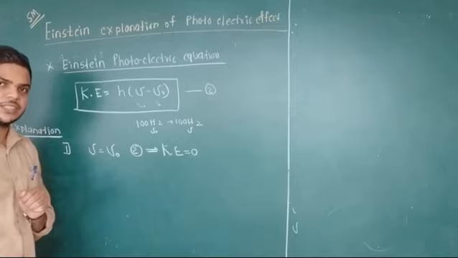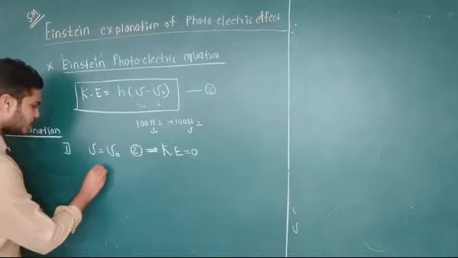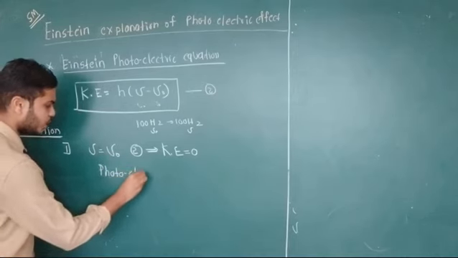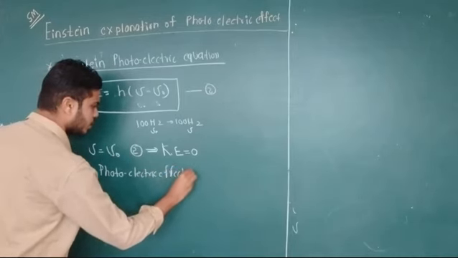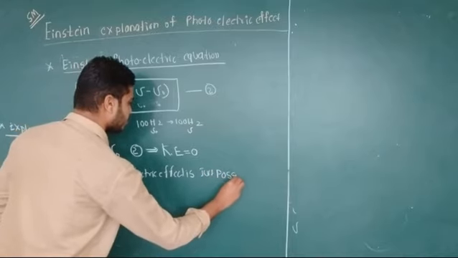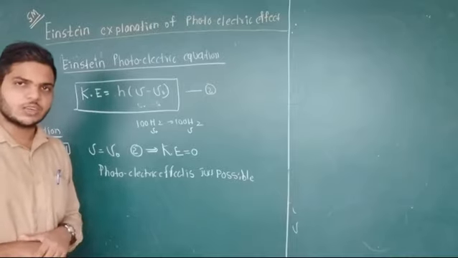Therefore, kinetic energy is equal to 0. This case represents that the photoelectric effect is just possible. It is possible, but the electrons are not moving.